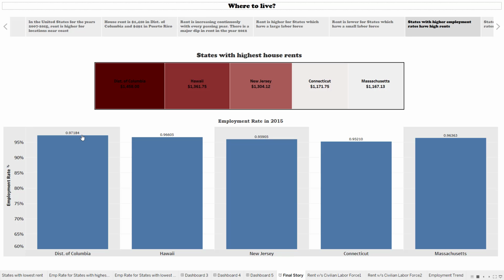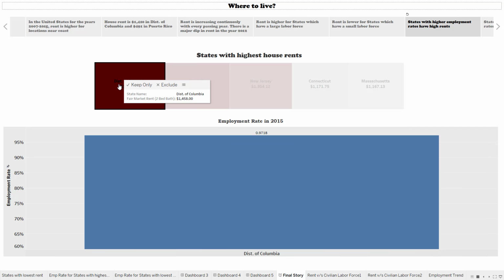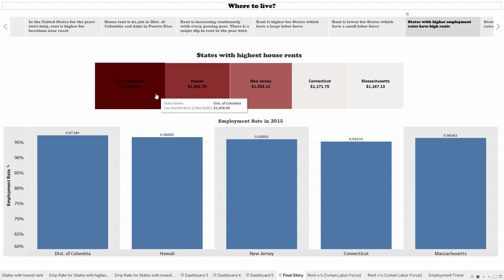This dashboard shows the states with highest rents and their respective employment rate. Employment rate is the percentage of employed people among the civilian labor force. Man, are these states expensive? Well, the thing that helps us to get a good night's sleep is the fact that employment rate in these states is over 95%, which is pretty high.